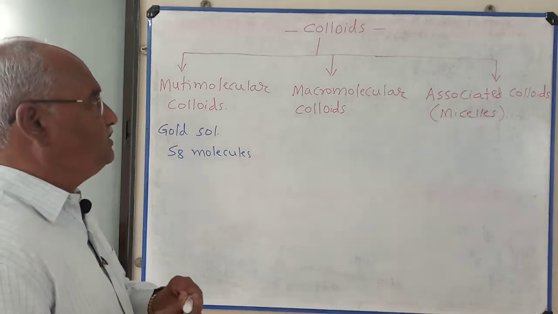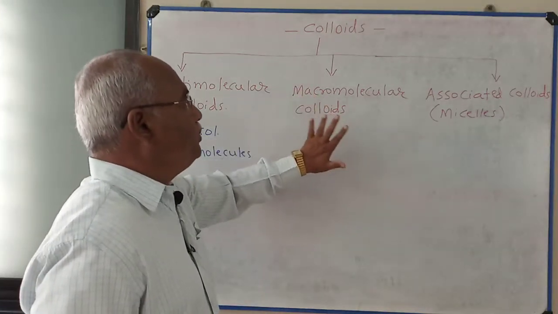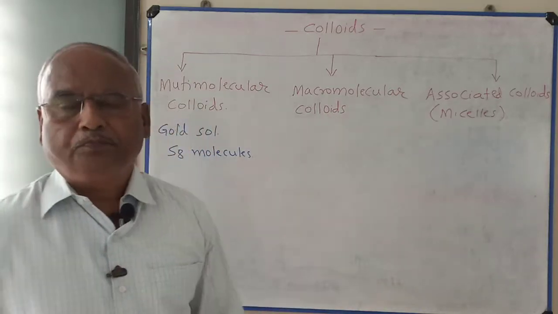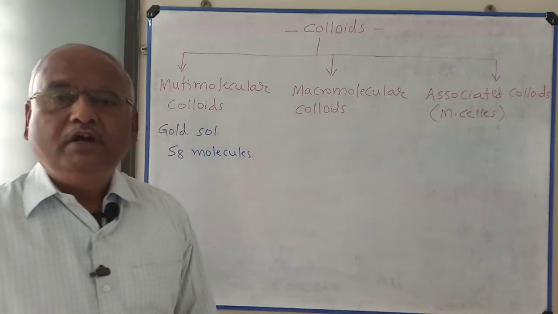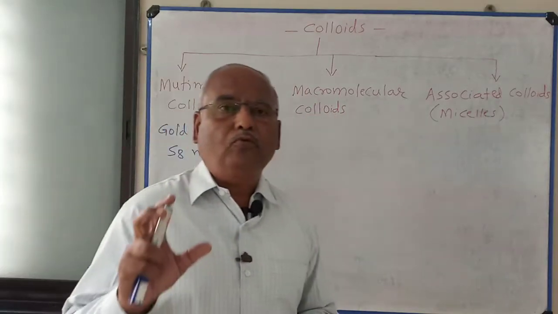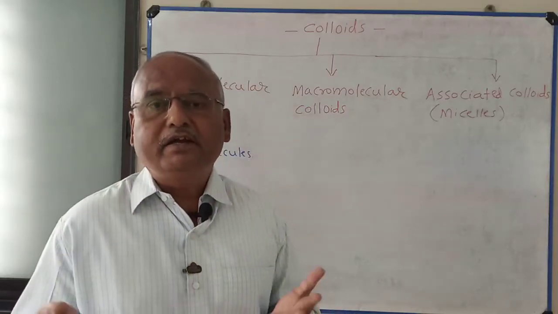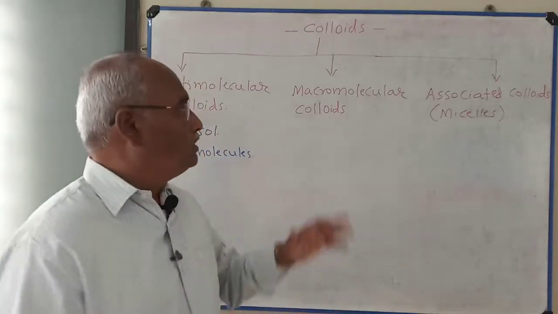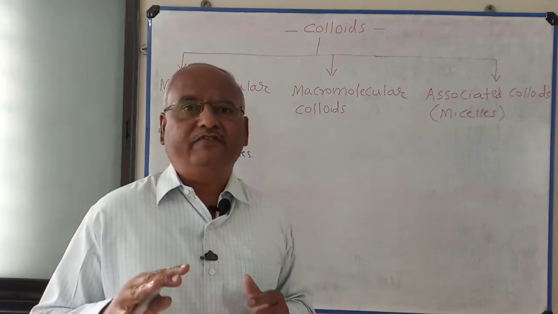After explaining this, I am going to explain macromolecular colloids. Macro means big, large. Macromolecule, the name indicates the size of colloidal particles is generally greater than colloidal dimension. The colloidal particles are larger in size.